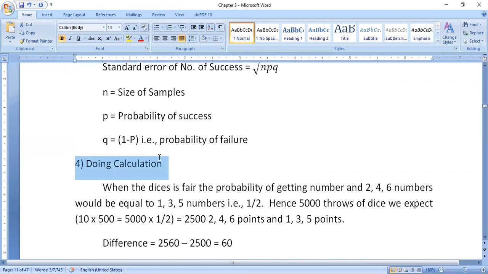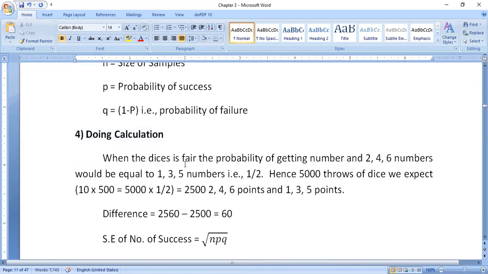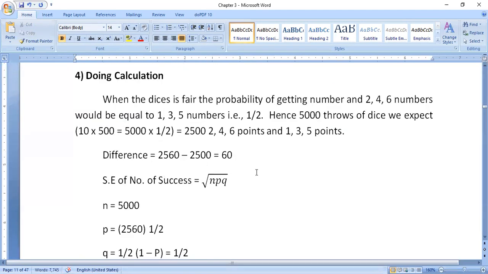Then doing calculation. In this part, see, this is a small running piece of information, observe carefully. When the dice is fair, the probability of getting numbers 2, 4, 6 would be equal to that of 1, 3, 5, that is 1 by 2.